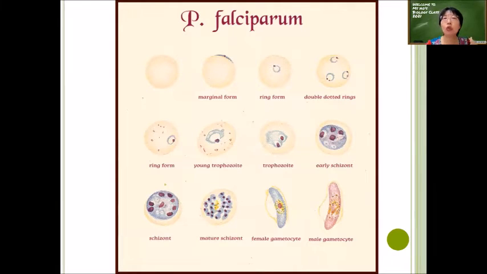Because Plasmodium is a eukaryotic cell, it has a nucleus, but a red blood cell does not have a nucleus. But the moment you look into a red blood cell and start to see a ring-shaped cell with a nucleus, or many cells with nuclei inside the red blood cell, most probably it is malaria. So this is the way we diagnose for the presence of malaria in a person.